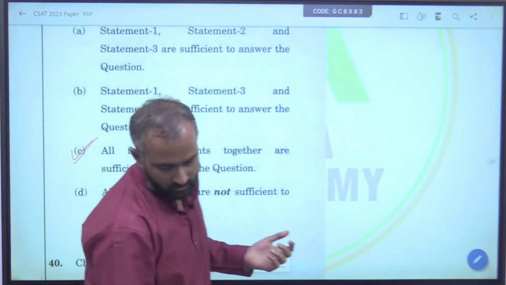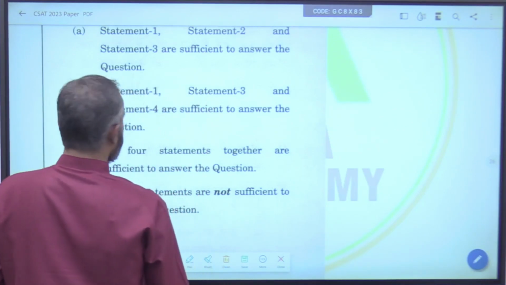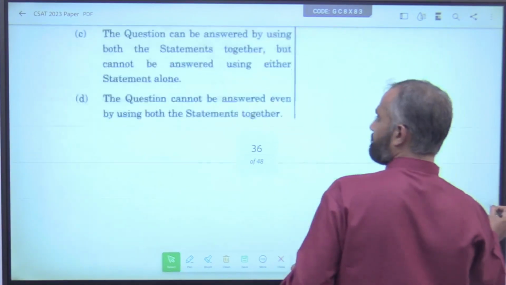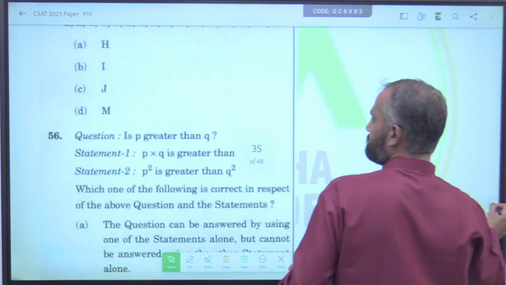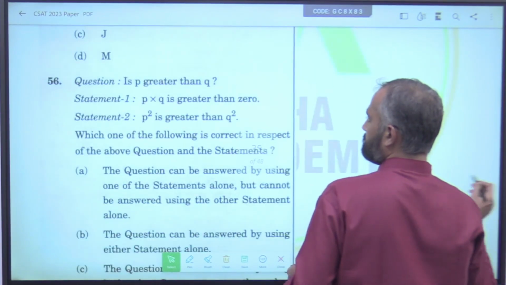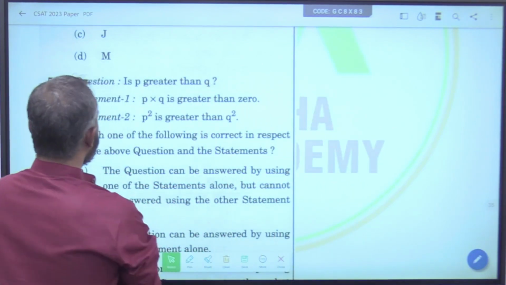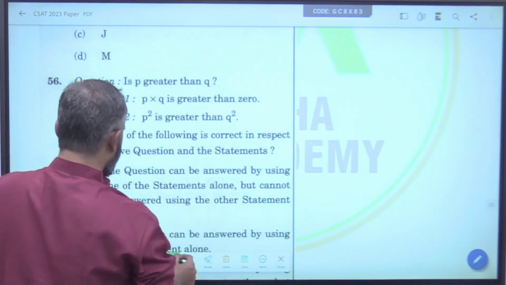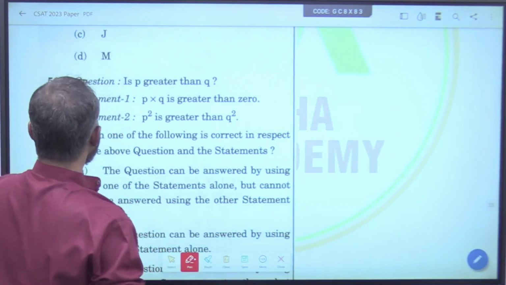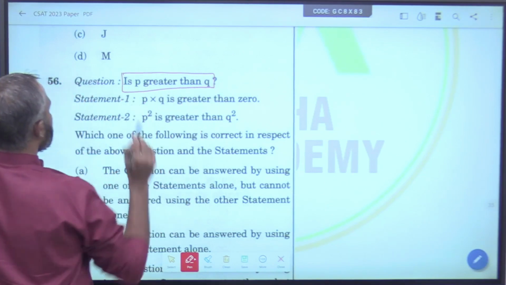Next is 56. Now, here to answer this question, is P greater than Q?